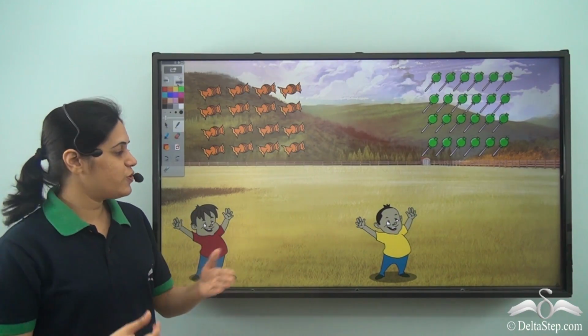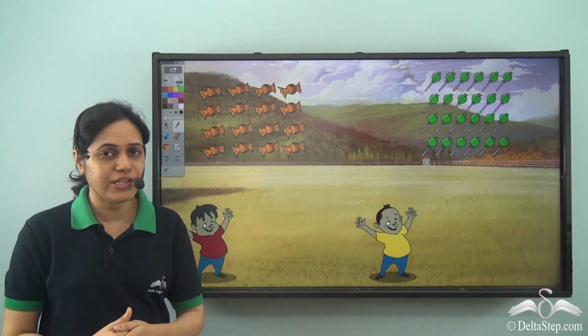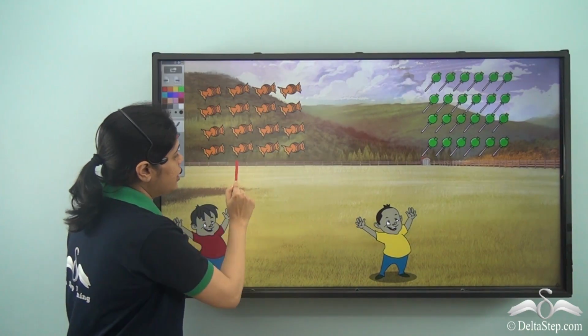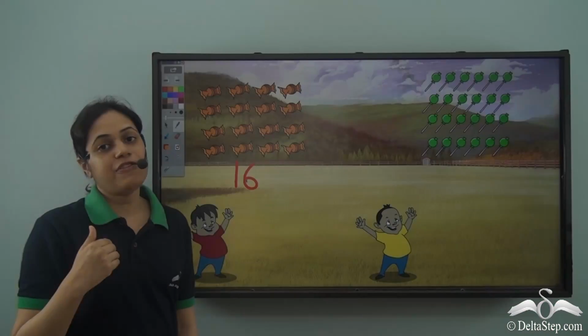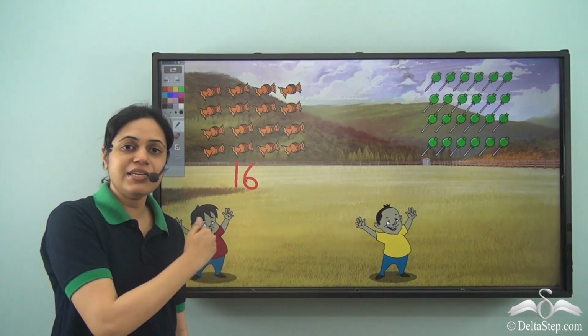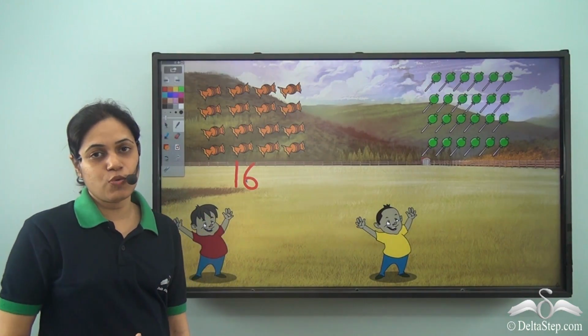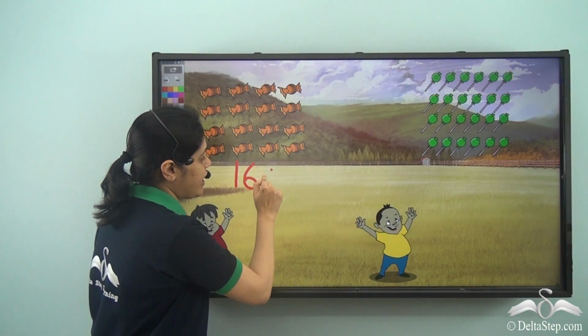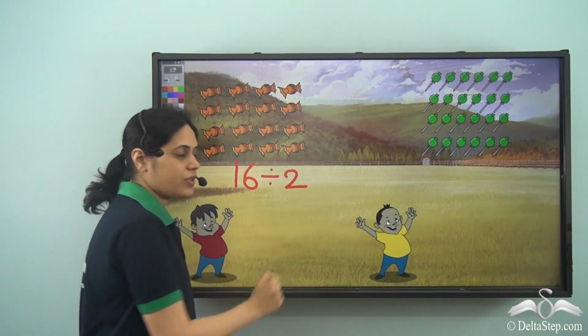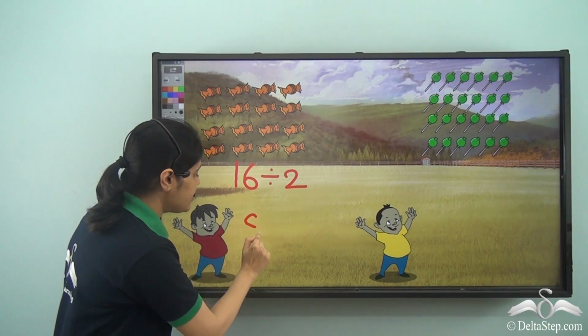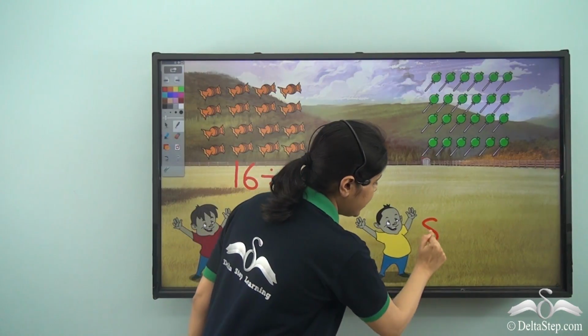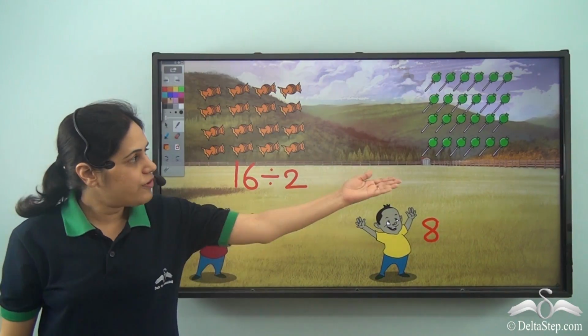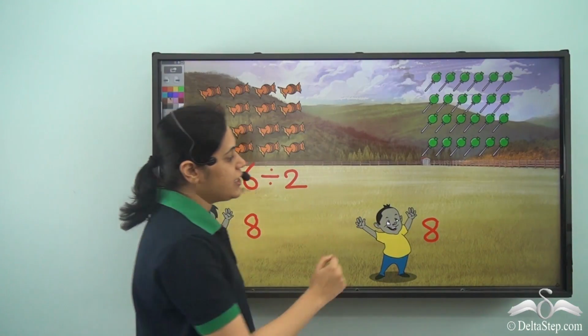So what if he distributes the candies to these two friends? There are 16 orange candies. If he distributes these 16 candies between these two friends, he needs to divide 16 by 2. So each friend will get 8 orange candy. And over here we have 24 green candies.